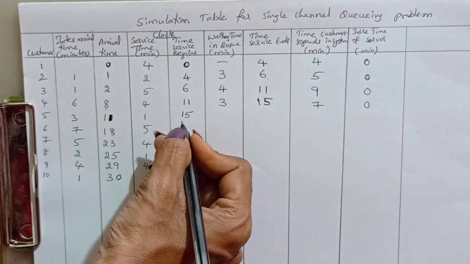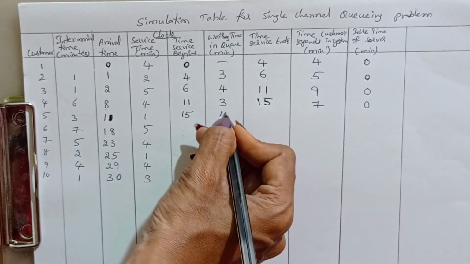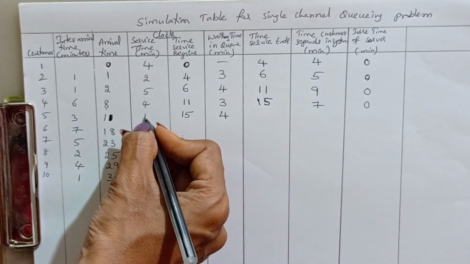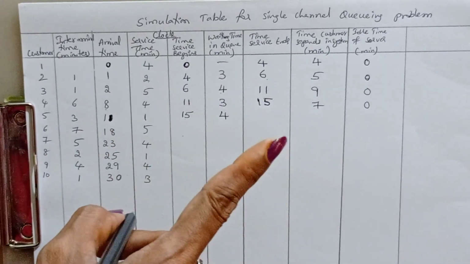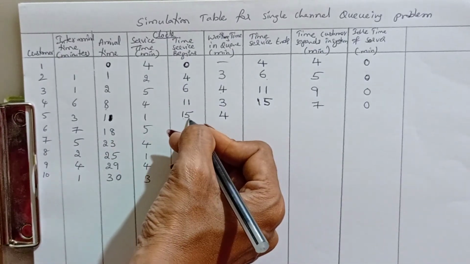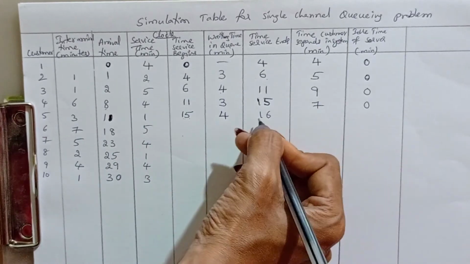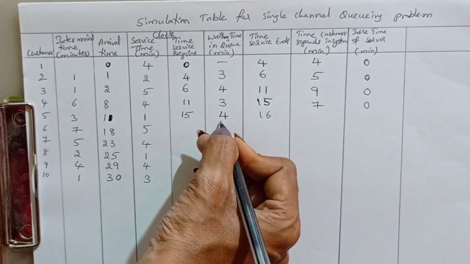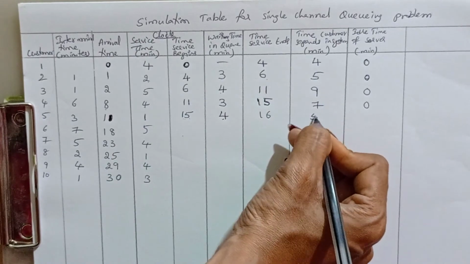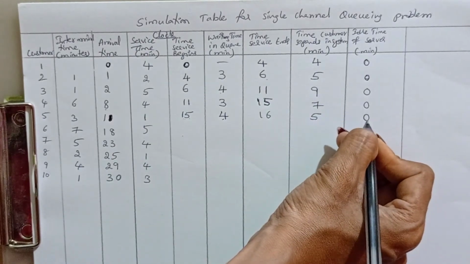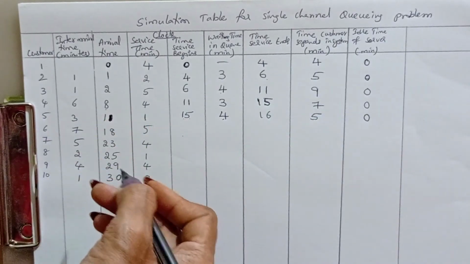So 15 minus 11, that is 4 minutes waiting, and this customer needs only 1 minute service. So starting at 15 and completing at 16. Total 1 minute service plus 4 minutes waiting becomes 5 minutes, and the server is busy, no idle time.